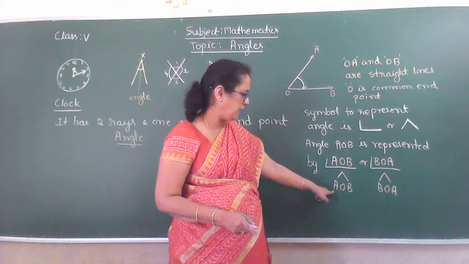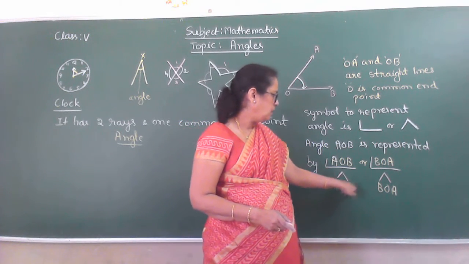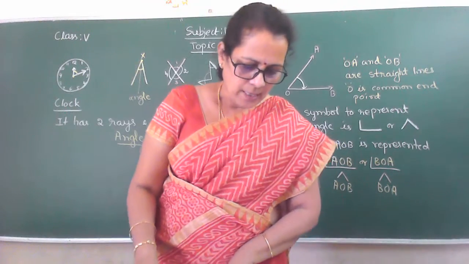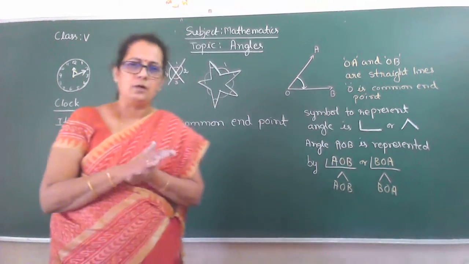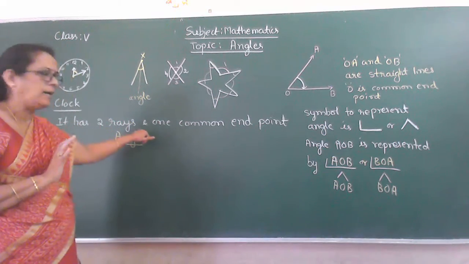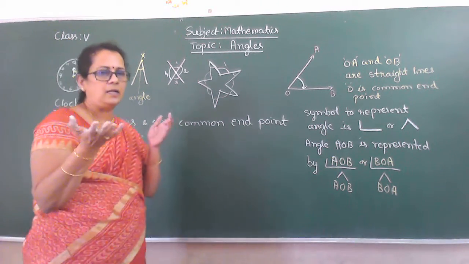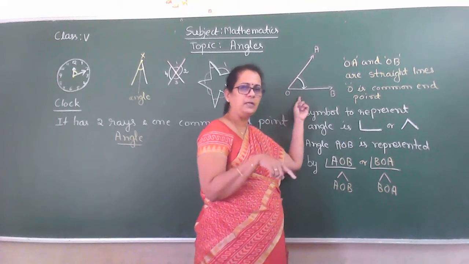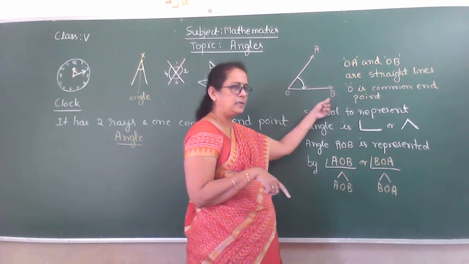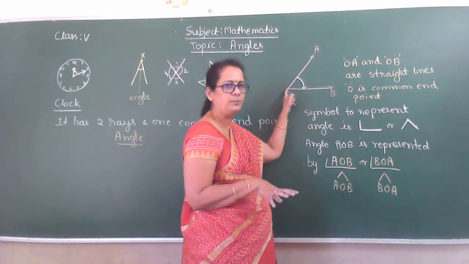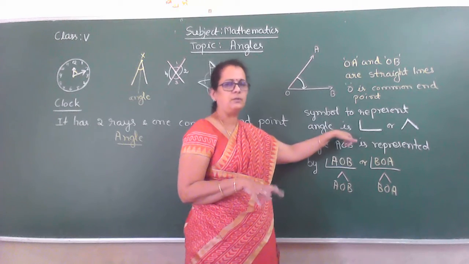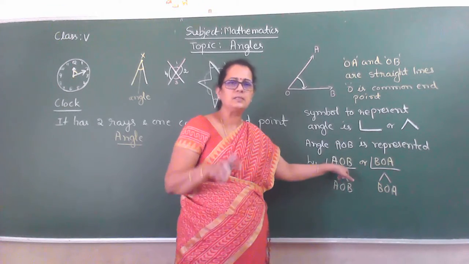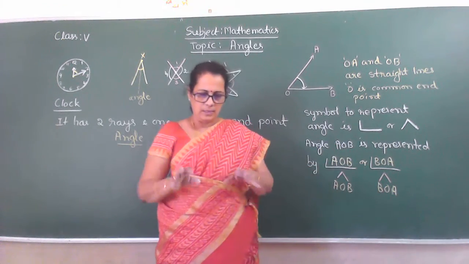Did you understand? I think you understood the concept of the angle, and for that I gave so many examples. Then for the given figure, find which are the straight lines, which is the common point, what is the symbol to represent an angle, and how it is represented with the symbol. Okay, so learn this.